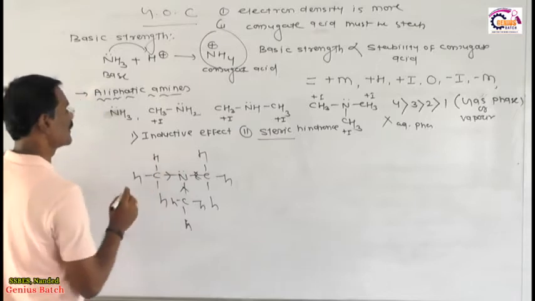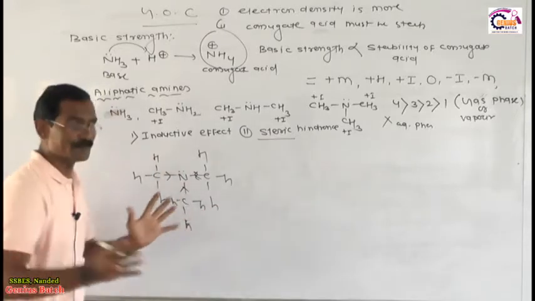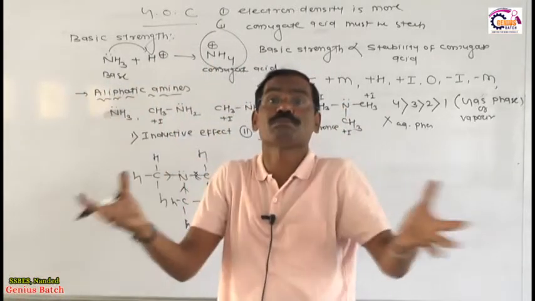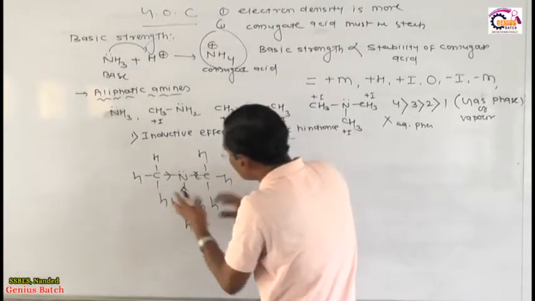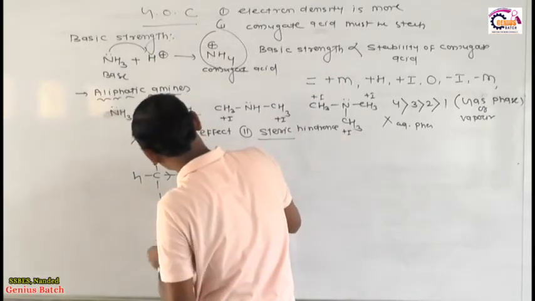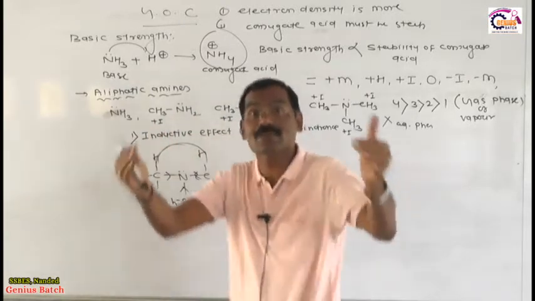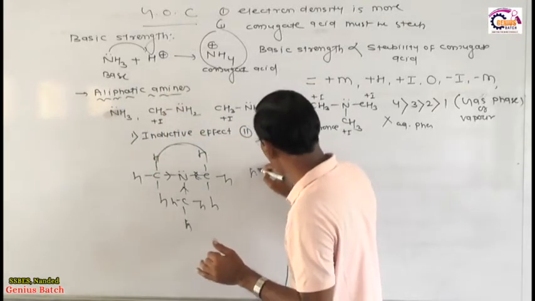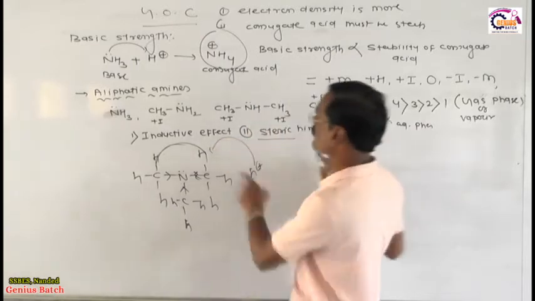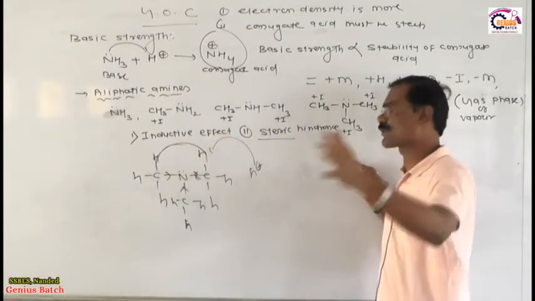I know it increases, but what happened, dear students? These three methyl groups are bulky groups, big groups. Due to bulky nature, these electrons get shielded by the methyl groups. These electrons are protected by the methyl groups, and a proton never approaches toward this lone pair of electrons.